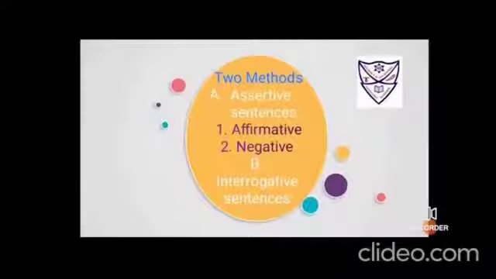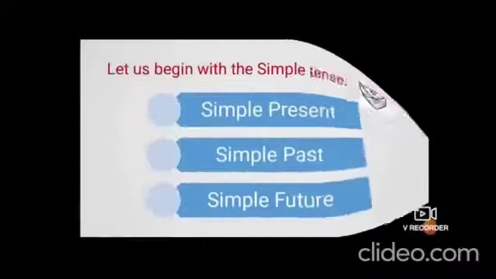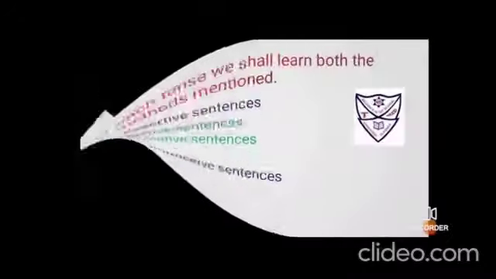2 methods as till now you might be aware. Assertive and interrogative. Assertive could be bifurcated like affirmative and negative and then interrogative. For each tense we shall learn both the methods mentioned. Say for example simple future, active to passive, negative sentences, simple future, active to passive, affirmative sentences, simple future, active to passive, interrogative sentences. Let us begin with simple tenses only. Simple present and simple past is already done. So today we'll be doing simple future.